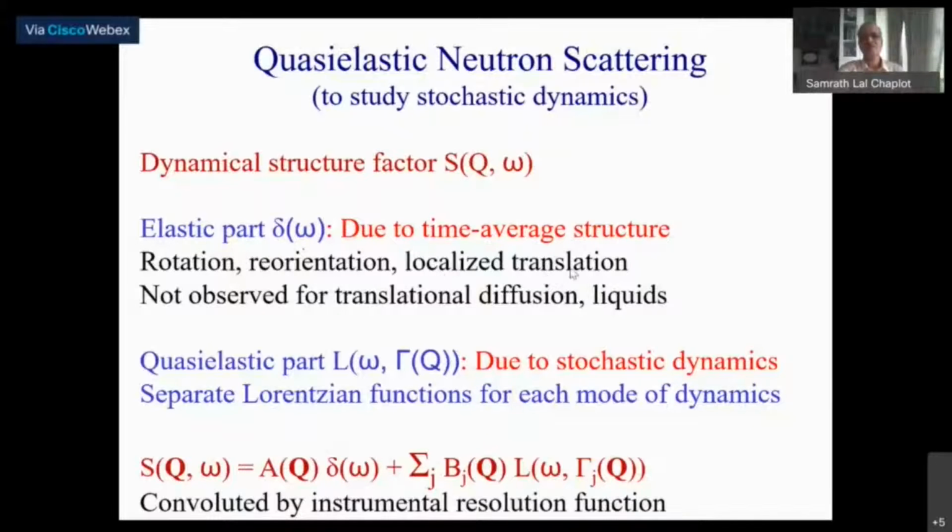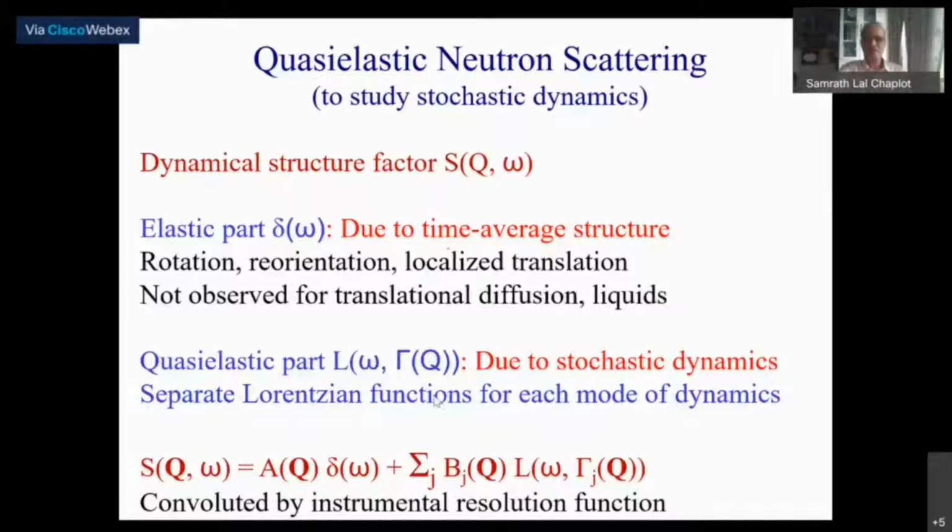So in a localized motion, you see the elastic part. Localized either in structure or even in dynamics, as long as it is localized as a function of time, it gives you elastic scattering.